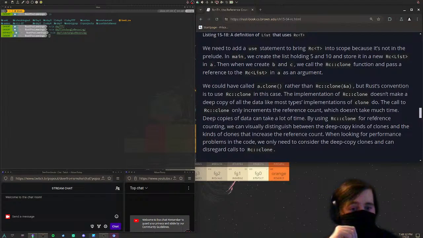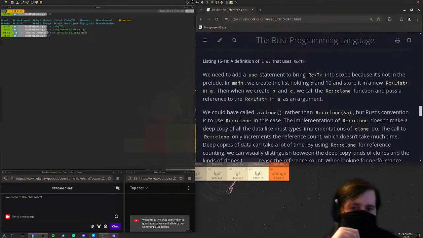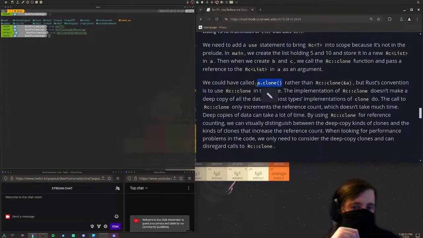By using RC clone for reference counting, we can visually distinguish between the deep copy kinds of clones and the kinds of clones that increase the reference count. When looking for performance problems in the code, we only need to consider the deep copy clones and can disregard calls to RC clone. Right, so A.clone would do the same as RC clone?